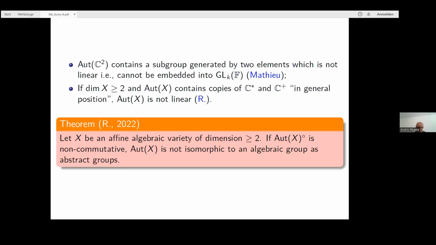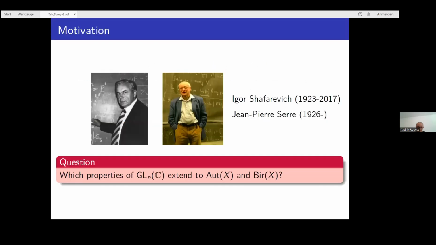So you see, despite these groups, the automorphism groups and algebraic groups, they have very different structure as abstract groups. Some people, including these two gentlemen here, were asking which properties of GL_n and C^n extend to the group of automorphisms and to the group of birational transformations of an algebraic variety X, in particular to an affine algebraic variety X.